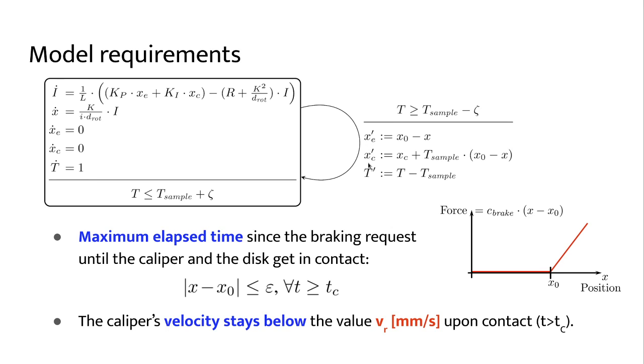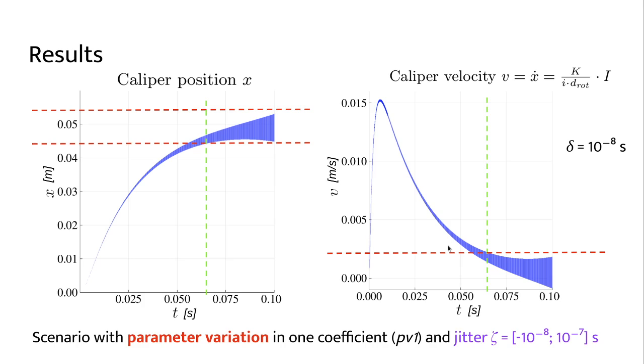So we are interested in verifying that once a caliper's position X reaches a certain threshold, X0, the brake disc gets in contact with the wheel and deceleration happens within some time bounds. So you can see here that the requirement for maximum elapsed time, the idea is to get epsilon as small as possible, and with respect to the velocity, we would like the velocity to stay below the given value, Vr, upon contact. Let me show you in the following plots example results with position of the disk at 0.05.